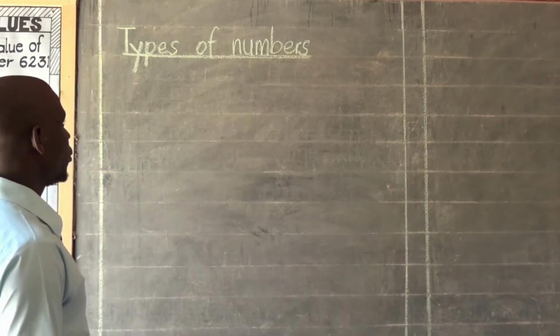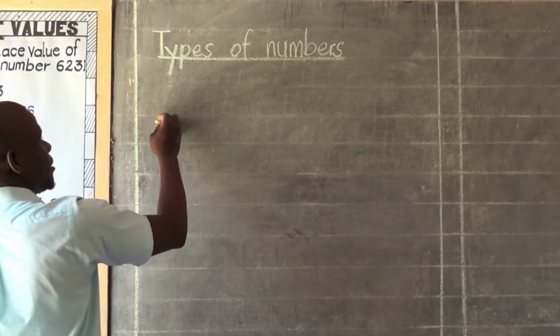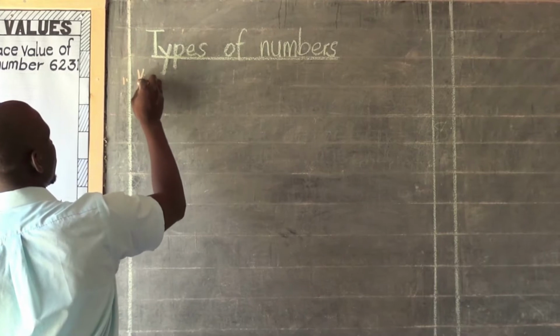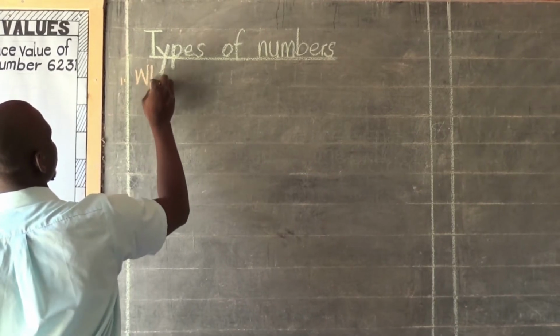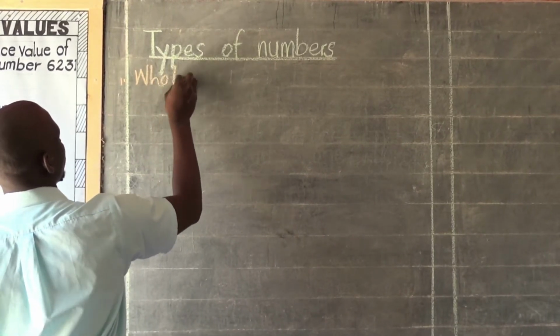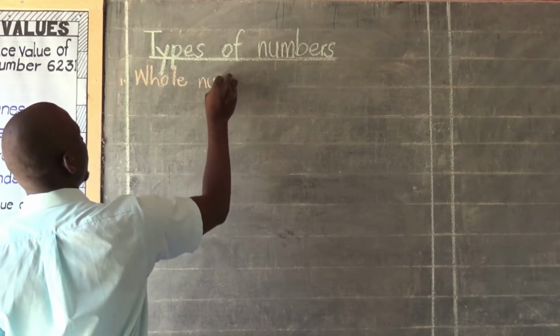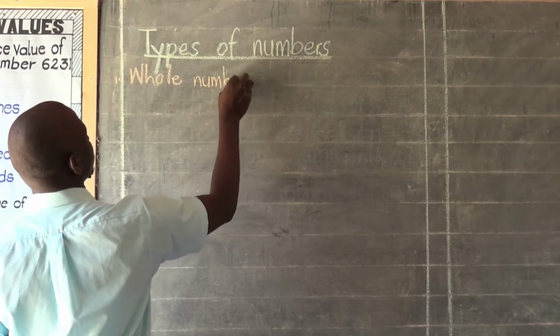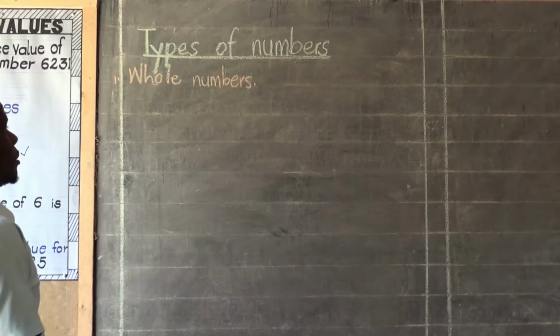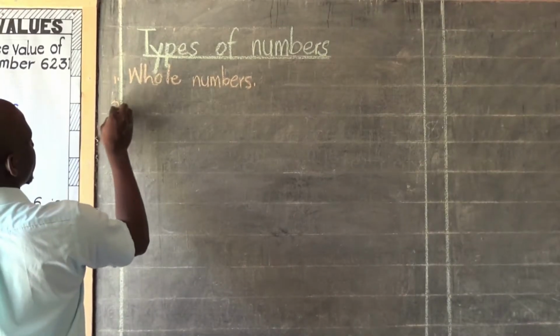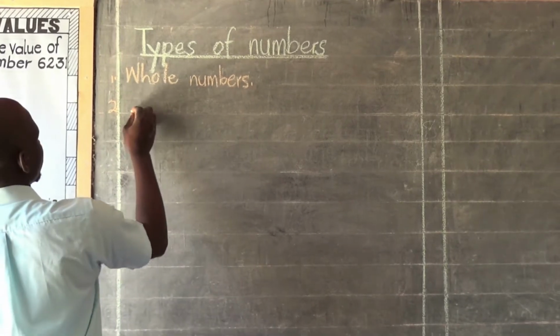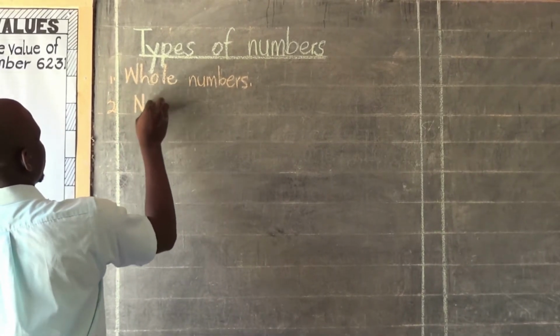So we shall begin with number one. The first type of numbers we are going to look at is whole numbers. We shall try to understand what whole numbers are. We shall also look at the second type, and that is natural numbers.